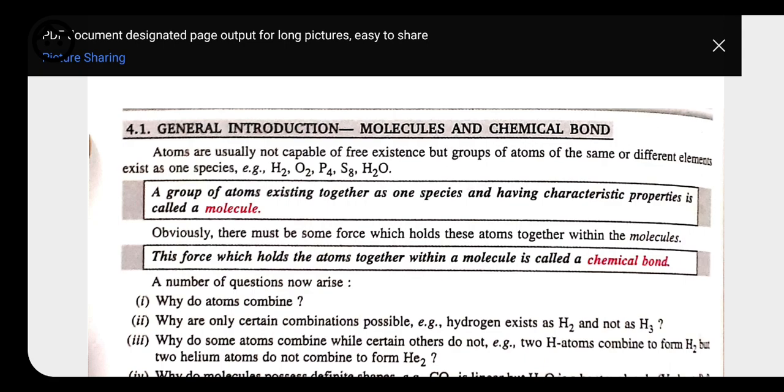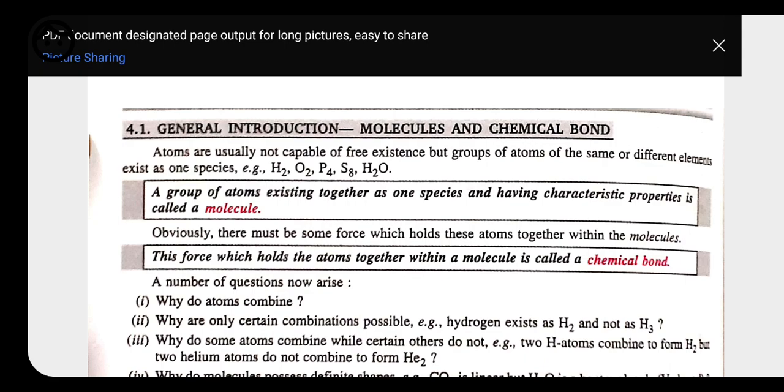A few of the elements do not react, they are inert in nature, that's why they are highly stable, and that's why they simply exist in the form of atoms. So on the basis of the existence of these molecules or atoms, they are going to combine with one another. This combination is called chemical bonding.